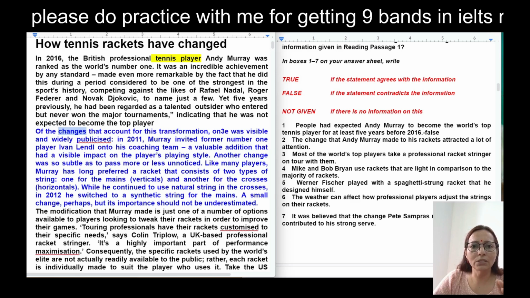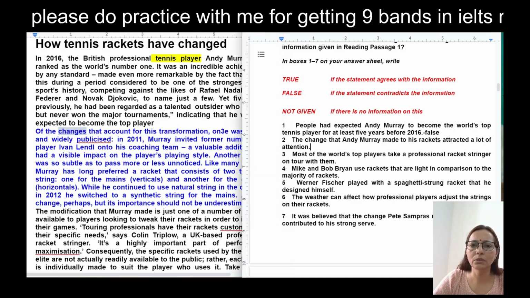That was unnoticed. Like many players, Murray has long preferred a racket that consists of two types of string, one for the mains and another for crosses. While he continued to use natural string in the crosses, in 2012 he switched to a synthetic string for the mains. So here it is clear: the changes that he had done with rackets attracted a lot of attention, but here it was unnoticed. So it is false.